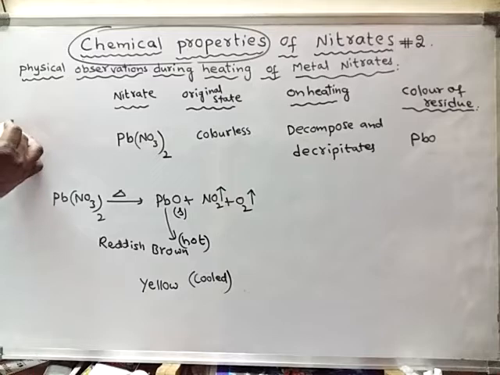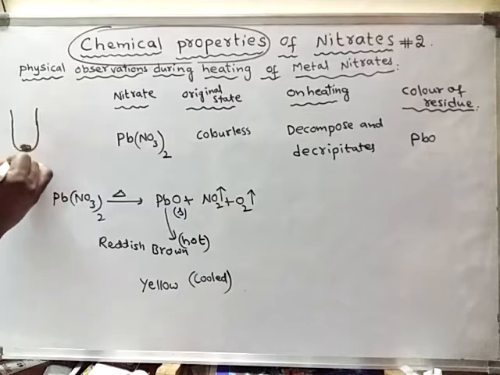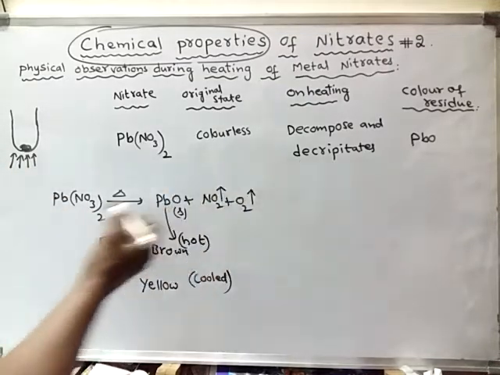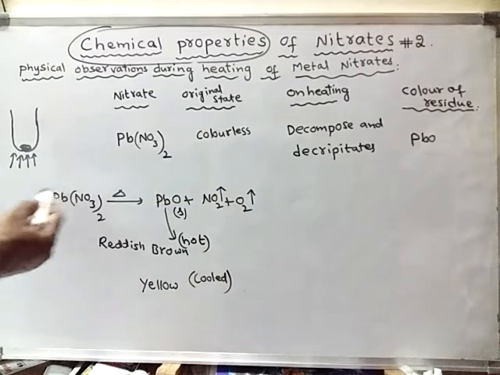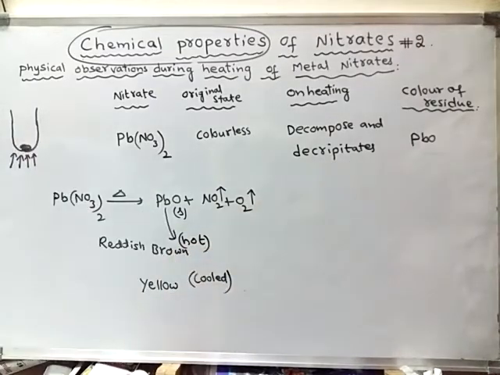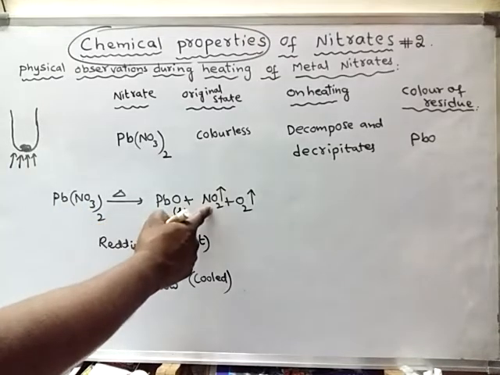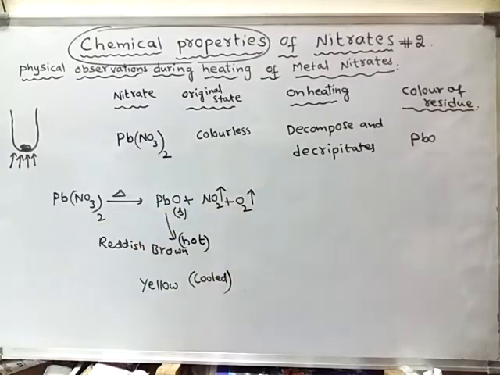Suppose you take lead nitrate in a test tube and heat it. What happens? Upon heating, lead nitrate will make some sounds, that means it will decrepitate, and finally break down into lead monoxide, NO2 gas and O2 gas.